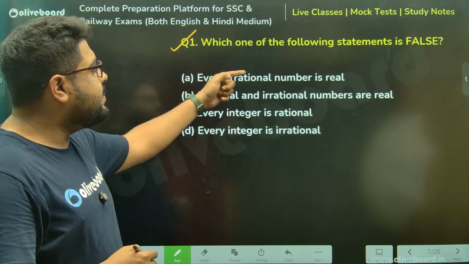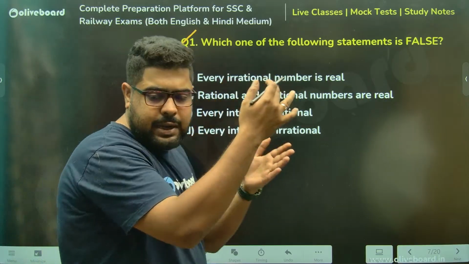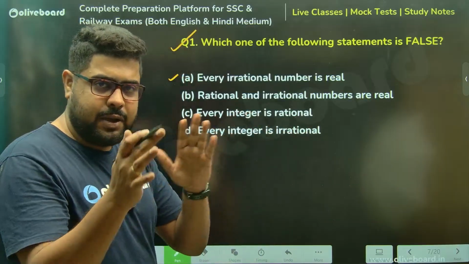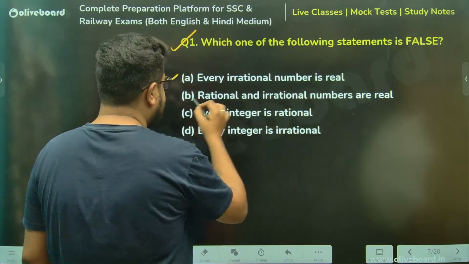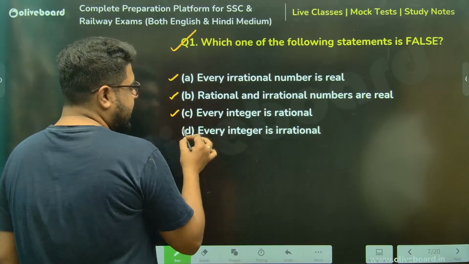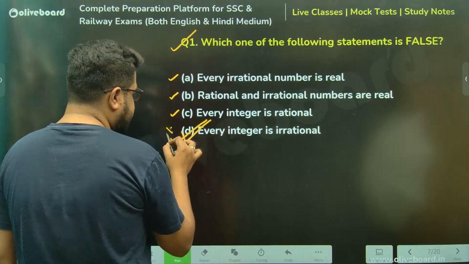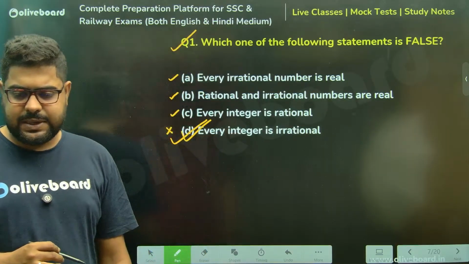Every irrational number is real. So this is true, because under real numbers you only get rational or irrational numbers. Rational, irrational numbers are real. True, sir. Every integer is rational. True, sir. Every integer is irrational. This C is your answer, sir. This is your false statement. Clear? Very simple.